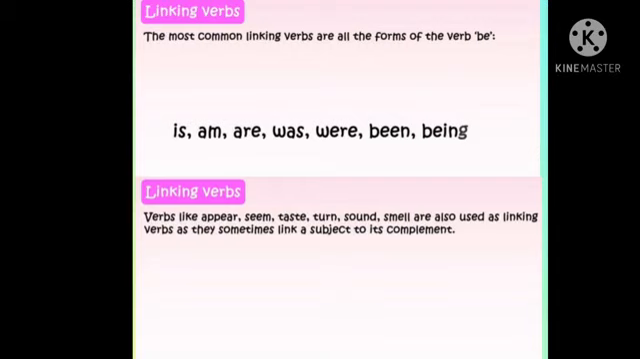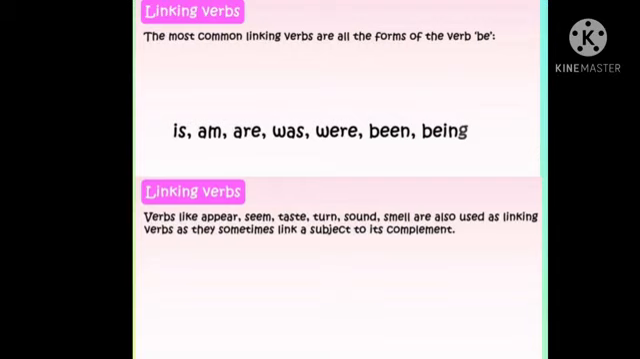For singular present tense, we have to use is. If the subject is singular, we have to use is. And if the subject is I, we have to use am. And if the subject is plural, like they, we, you, we have to use are. And the past tense of is and am is was. And the past tense of are is were. "We were playing," it is past tense. "We are playing," that is present tense.